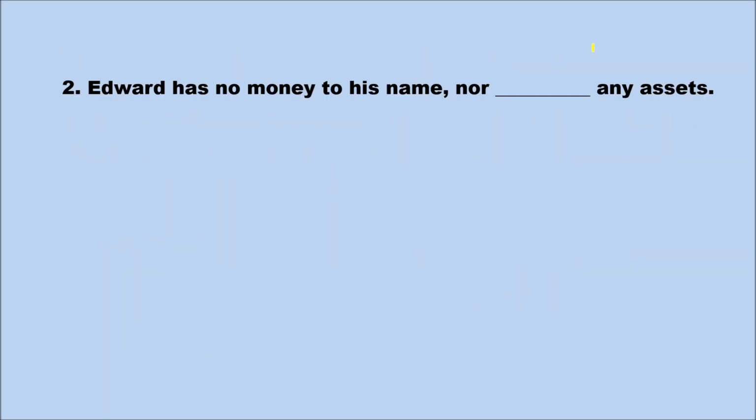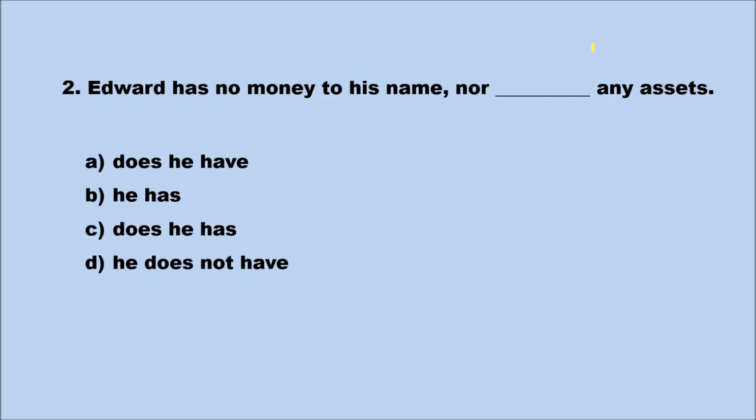Number 2. Edward has no money to his name, nor blank any assets. A. Does he have? B. He has. C. Does he has? D. He does not have. Before we look for the correct answer for this one, I would like to know what to his name means. Good question. To his name is an idiomatic phrase that means that he owns. We usually add it for emphasis. Edward has no money, really.